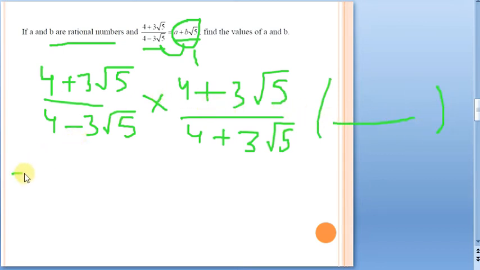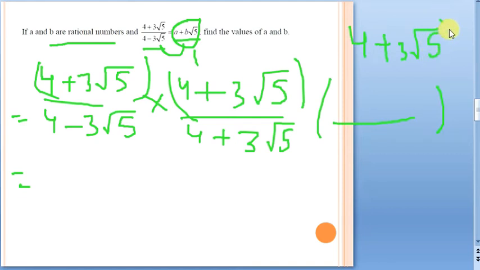Okay. Now see the numerator. 4 plus 3 root 5, 4 plus 3 root 5. a plus b, a plus b. So a plus b into a plus b whole square. So that is same as 4 plus 3 root 5 whole square. So let us expand it later. Let us keep it aside. Let us see the denominator first.